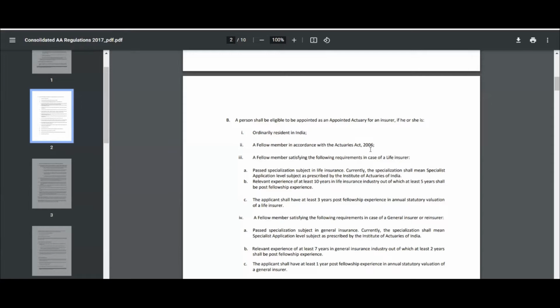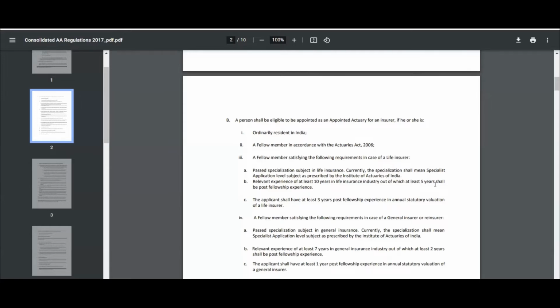Now, an appointed actuary needs to have 10 years of work experience to be qualified as an appointed actuary. And out of those 10 years, 5 years would be post qualification work experience, right? So anyone cannot become an appointed actuary. 10 years of entire work experience at least, and 5 years will be post qualification. And out of those 5 years, 3 years has to be in statutory valuation of a life insurer, right? And for general insurance, it will be general insurance. So you'll see how important statutory valuation is, right?